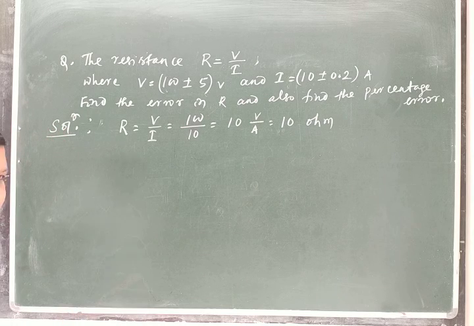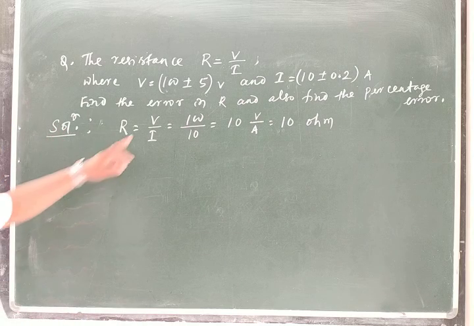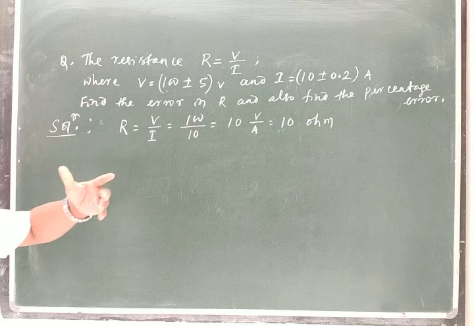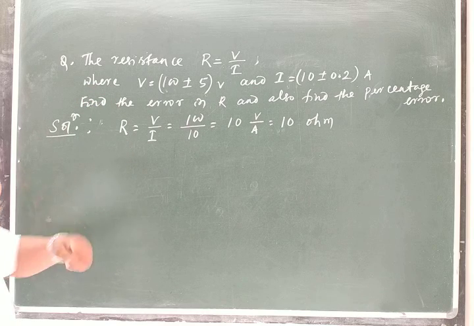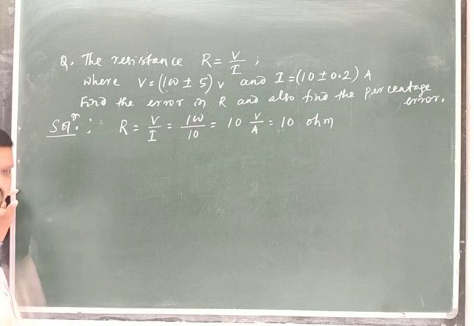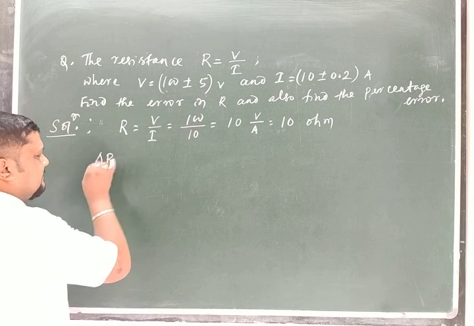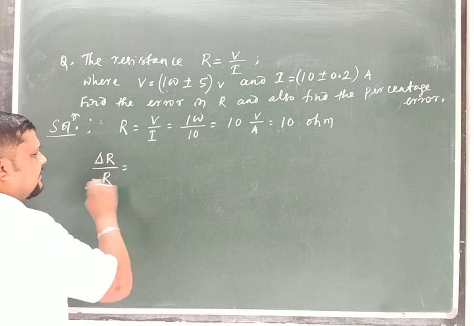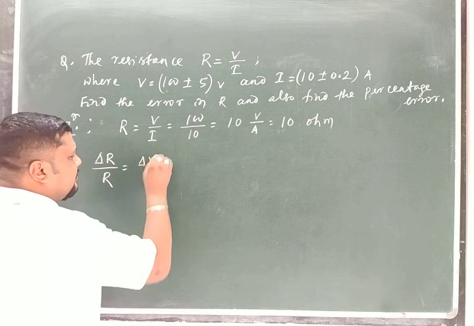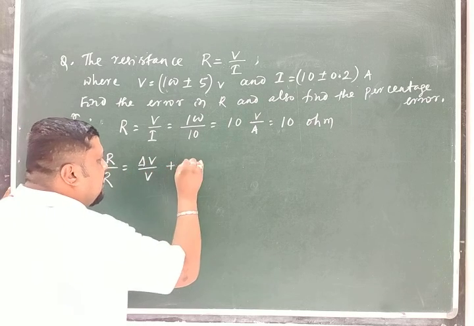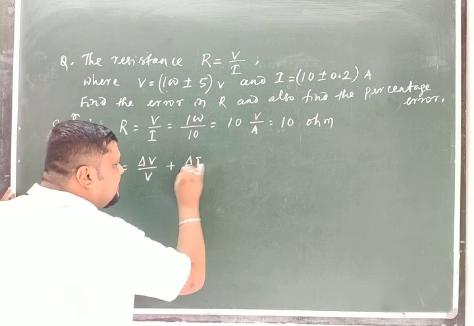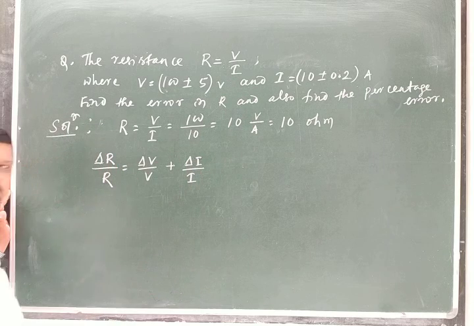Now go for the error part, relative error in R. Now this is a division. In division we have already got the relation that I have written. I have not derived that relation, but I have given that relation: delta R by R, the relative error in R, is equal to relative error in potential plus relative error in current. It is also plus.